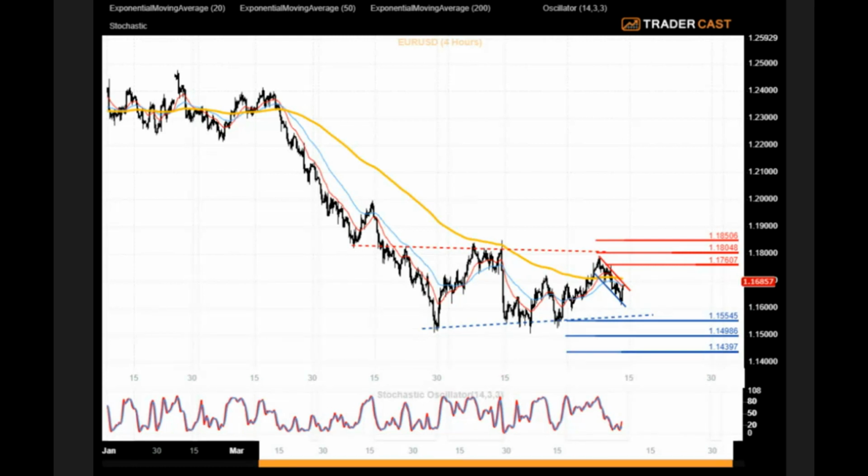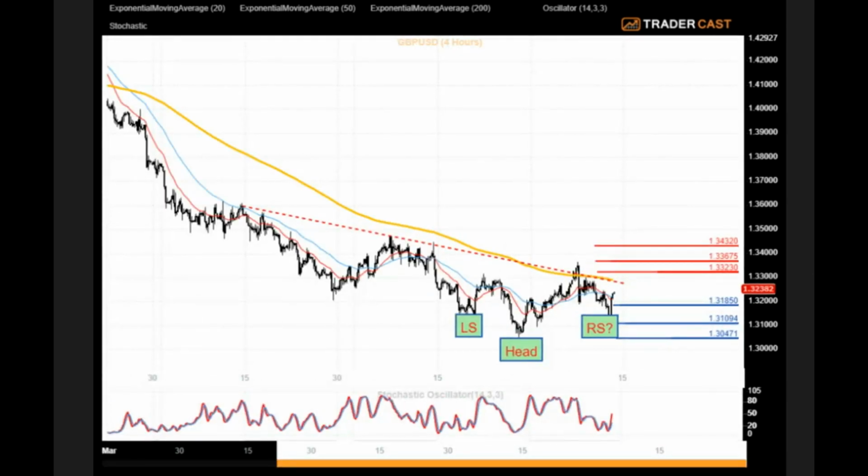Alternatively, if the current resistance at 1.17 holds, bearish scenario would point to the initial downside support at 1.16. Confirmed loss could open up the way for the retest of additional downside supports at 1.1554 followed by 1.15 and also 1.1440.